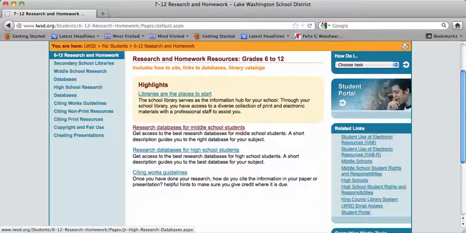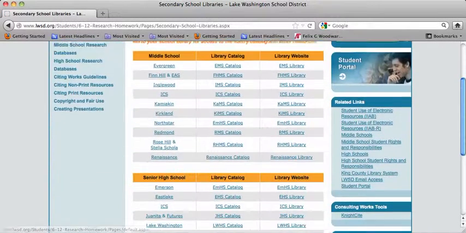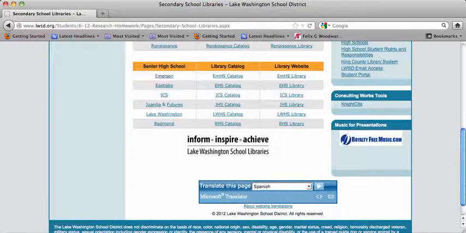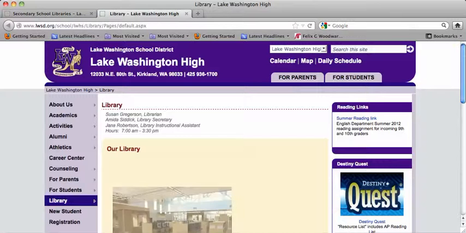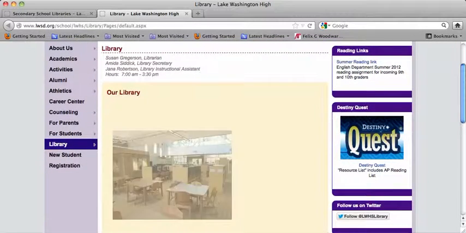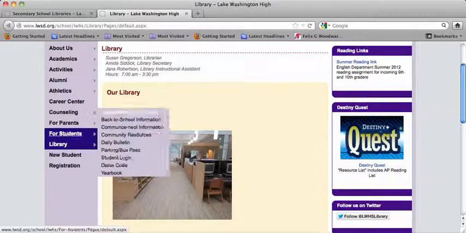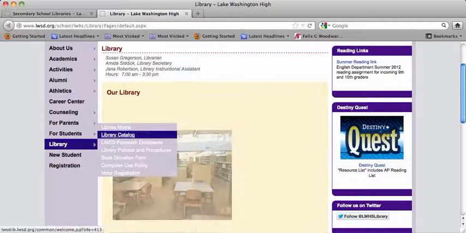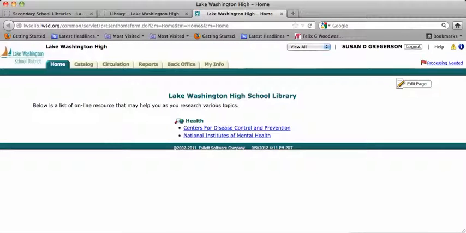There are research databases for high school kids that we'll use later on when you get more in depth and have more research projects in your other classes. But today, we're just going to stick to the library link here. So you choose Libraries and it brings you up to our secondary schools. You're going to go down to the high schools, choose LW, and it brings up our library website and our beautiful library. So once in there, you go to the library catalog,